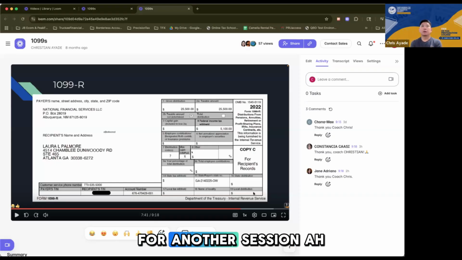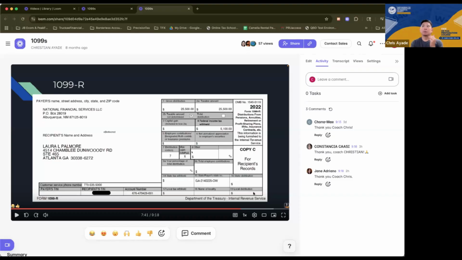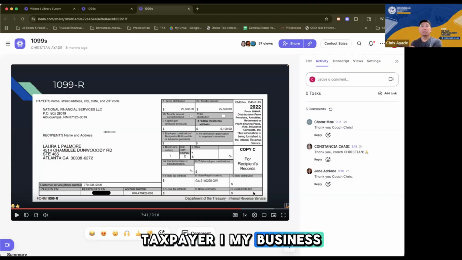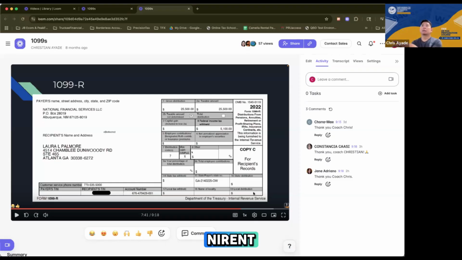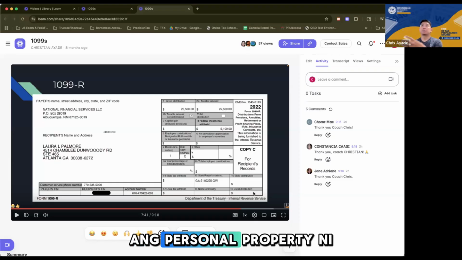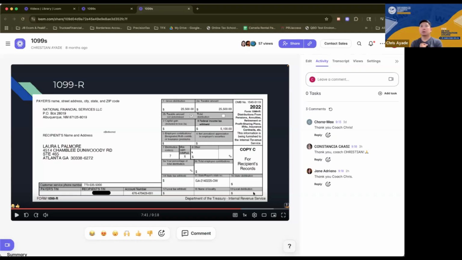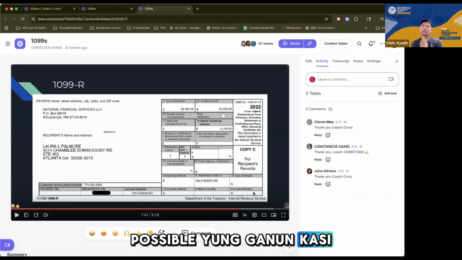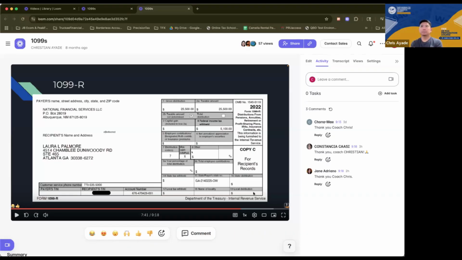We'll wait for another session related to this. But there are cases like that where the taxpayer has a business, right? And the business rents the owner's personal property. That's possible, because it's a tax strategy.